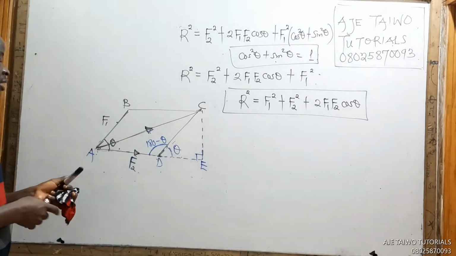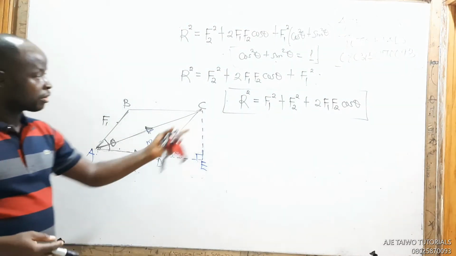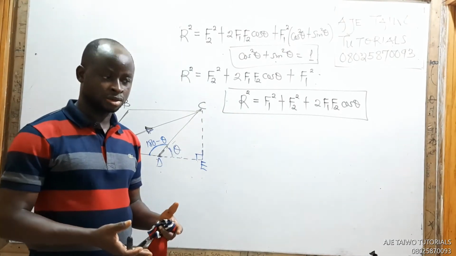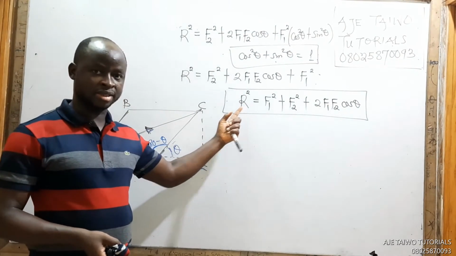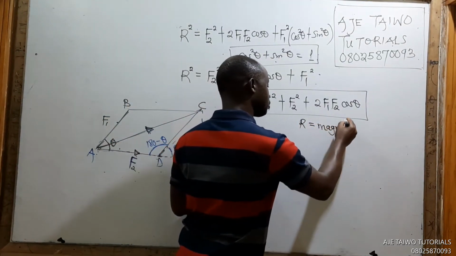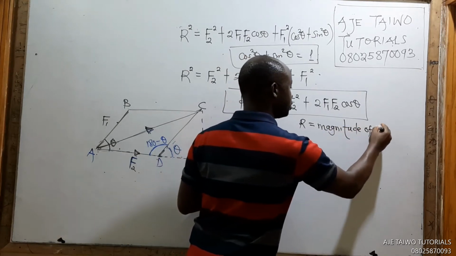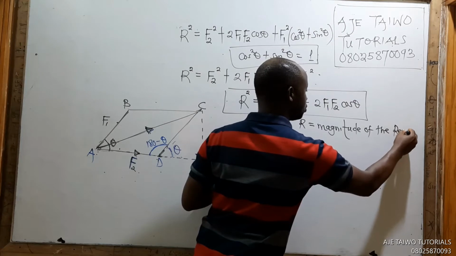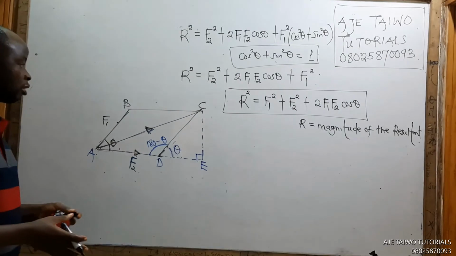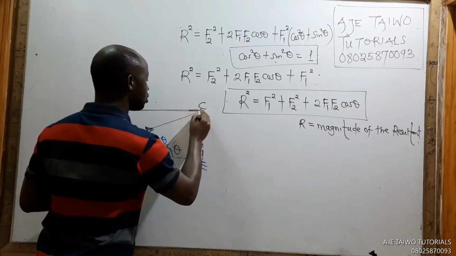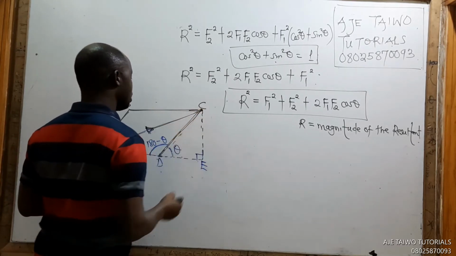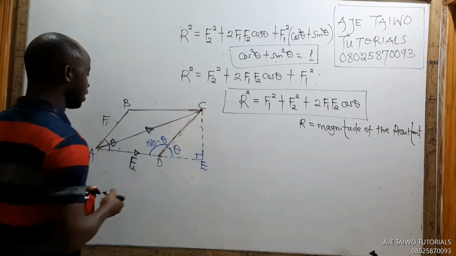Okay, let's come back, please. Now, look at the board. Your resultant is also a force. Every force has magnitude and direction. This R is called the magnitude of the resultant. That's what R is. So I've gotten the magnitude of the resultant. We also need the direction of the resultant. Okay? Now, having gotten the magnitude, let's get the direction.